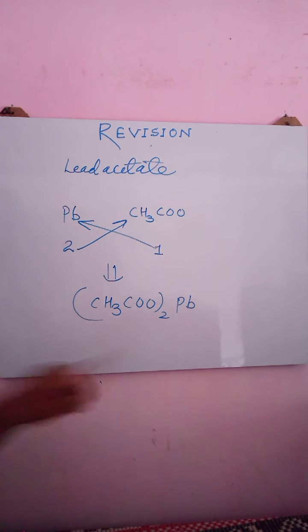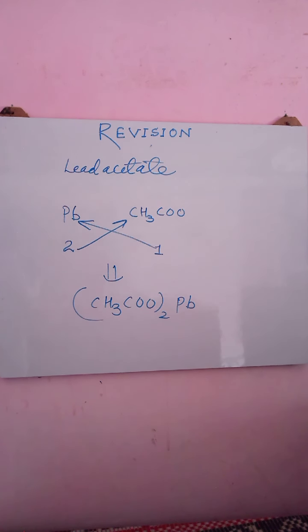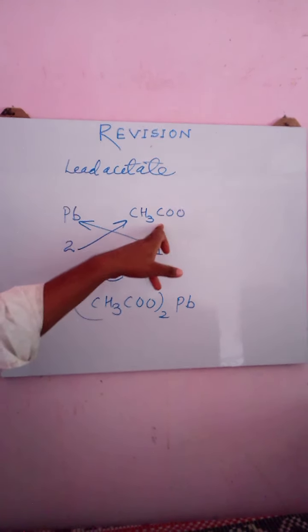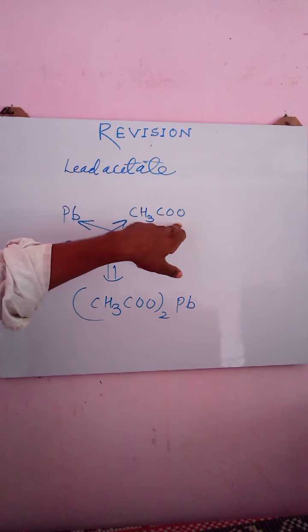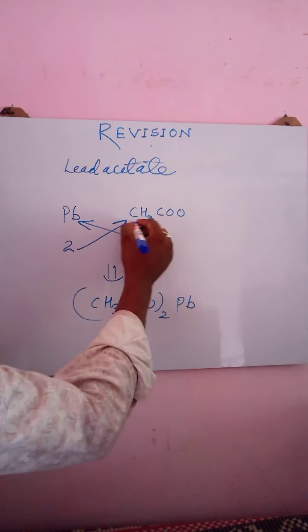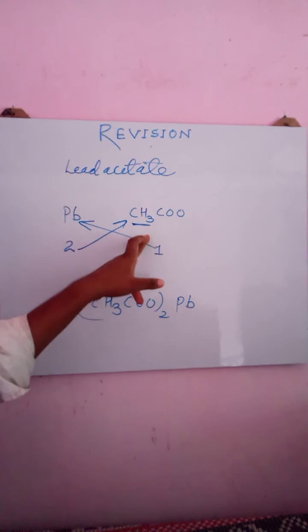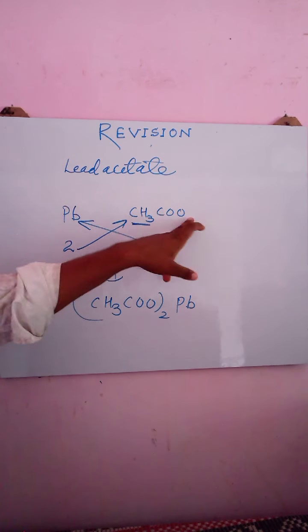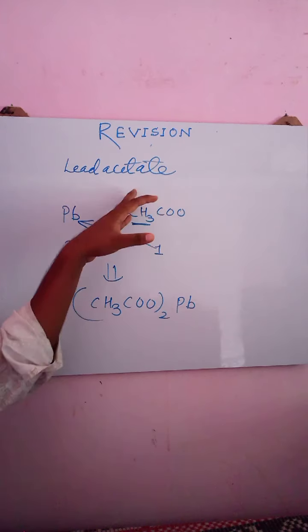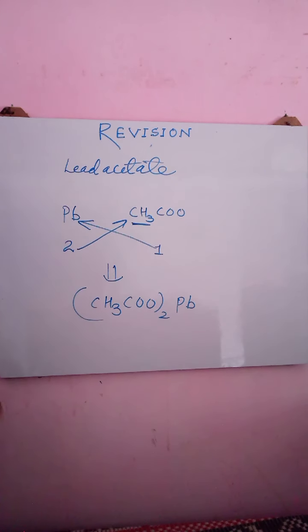Because we all know the plus ion should be in front of the negative ion for the formation of an ionic bond. If you write this acetate radical on the right hand side, this non-polar end, non-polar means not having any charge. There is 1 tail and 1 head of the acetate radical.